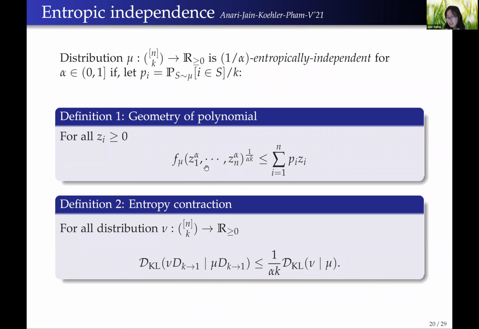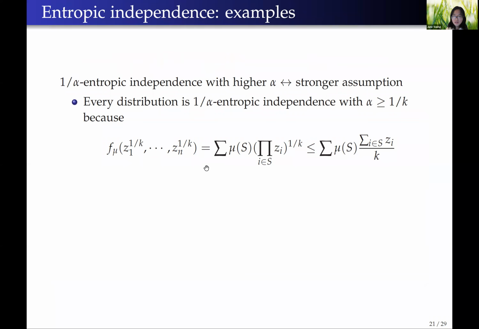For further explanation about entropic independence, please refer to the talk I gave at ETH with the video recording on YouTube. The intuition about entropic independence is the higher the parameter alpha is, the stronger the entropic independence assumption. This means that if a distribution is entropically independent with parameter alpha, then it is also entropically independent for all parameters alpha prime less than alpha.